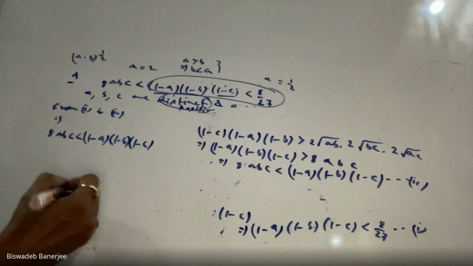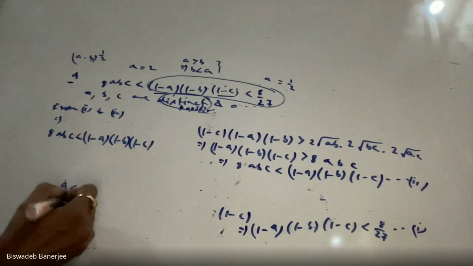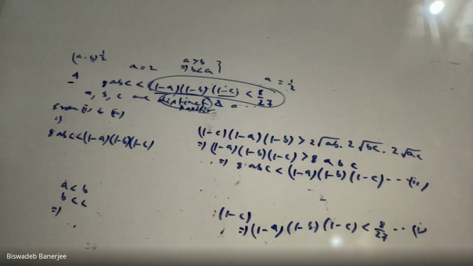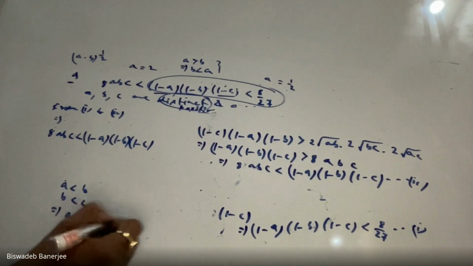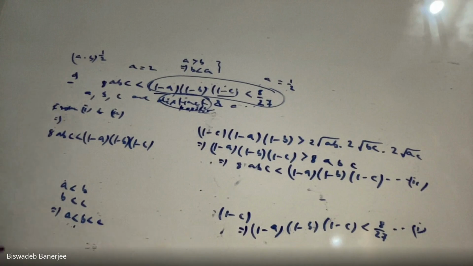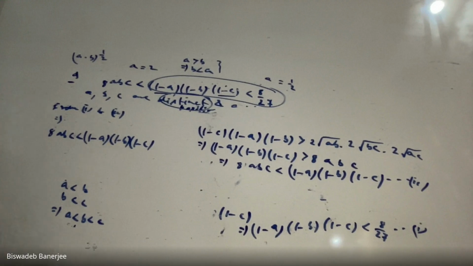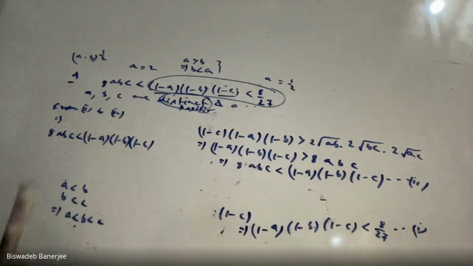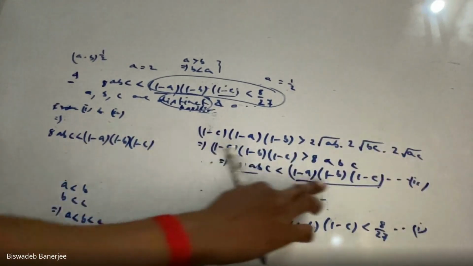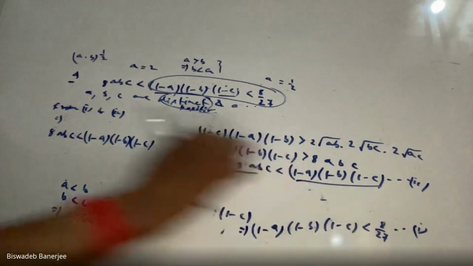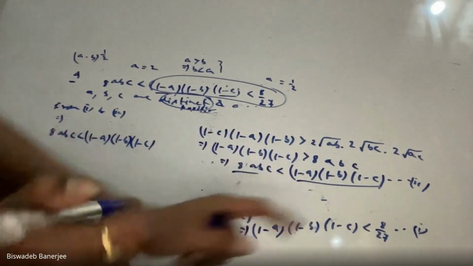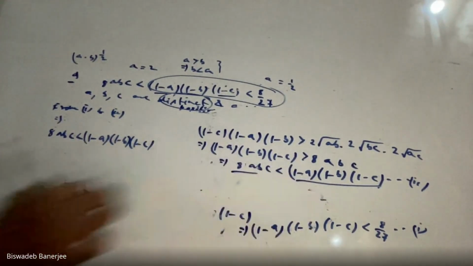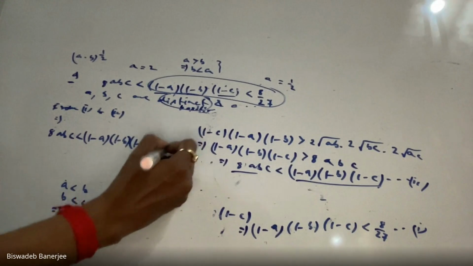Now see that, for example, suppose A is less than B and B is less than C. What can we write? We can write A less than B less than C. If we use this concept, here A is less than B and B is less than C. This is my A, this is my B. If we combine 1 and 2, we can write A less than B, then B less than C.